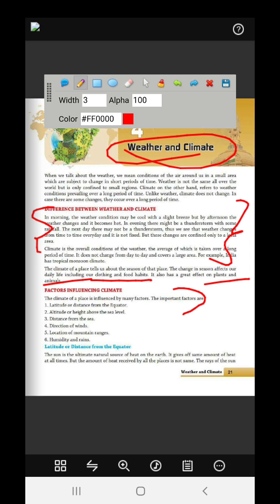Now, what are the factors which influence the climate? Latitude or distance from the equator, altitude, distance from the sea, direction of the wind, location of the mountain ranges, and humidity and rains. So, how does latitude or distance from the equator affect climate? The sun is the ultimate source of heat energy on the earth. It gives off the same amount of heat at all times, but the amount of it received by all the places is not the same.